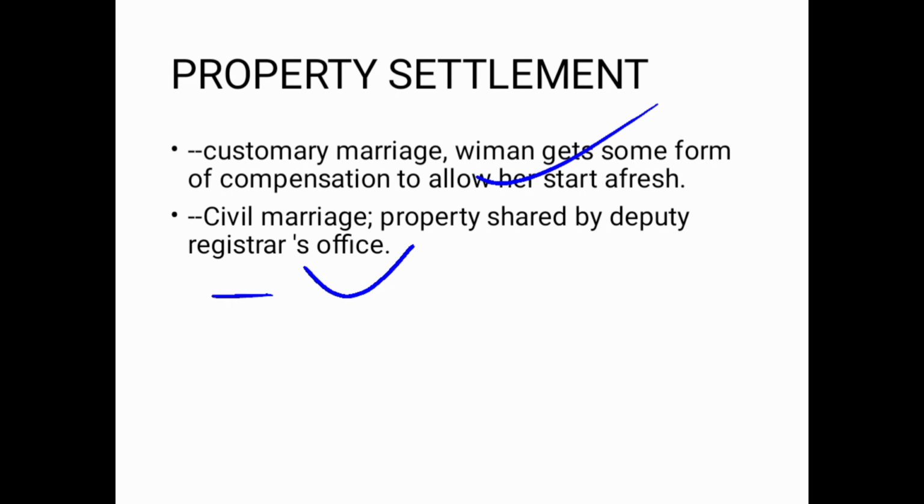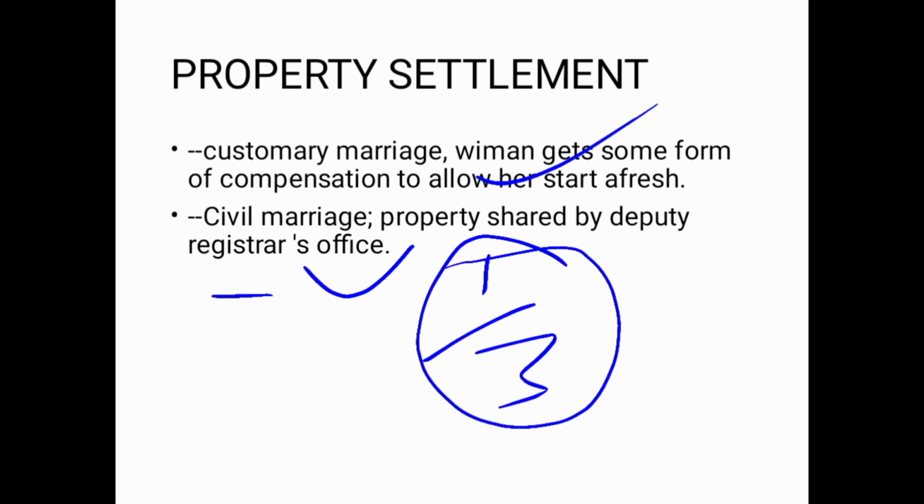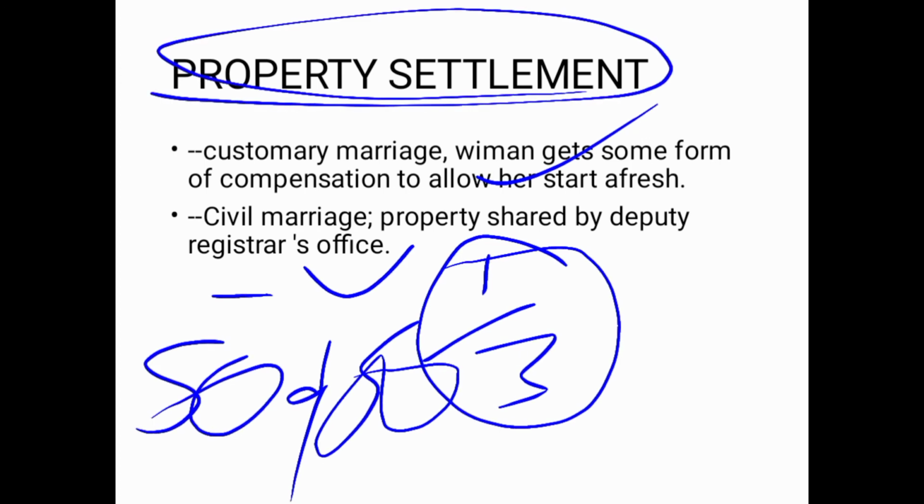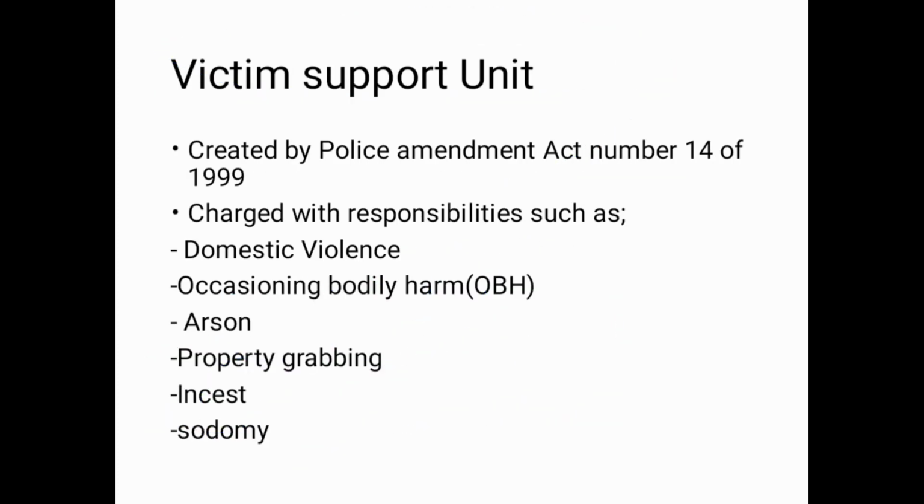In cases whereby only one spouse worked and brought all the earnings into the marriage, then the one who stayed at home will get a third of the total earnings. Will get a what? A third. But in a case where both spouses were working and earned the earnings together, the court shares them on a 50-50 basis. They just divide by 2. That's how they share. That's what we call property what? Settlement.